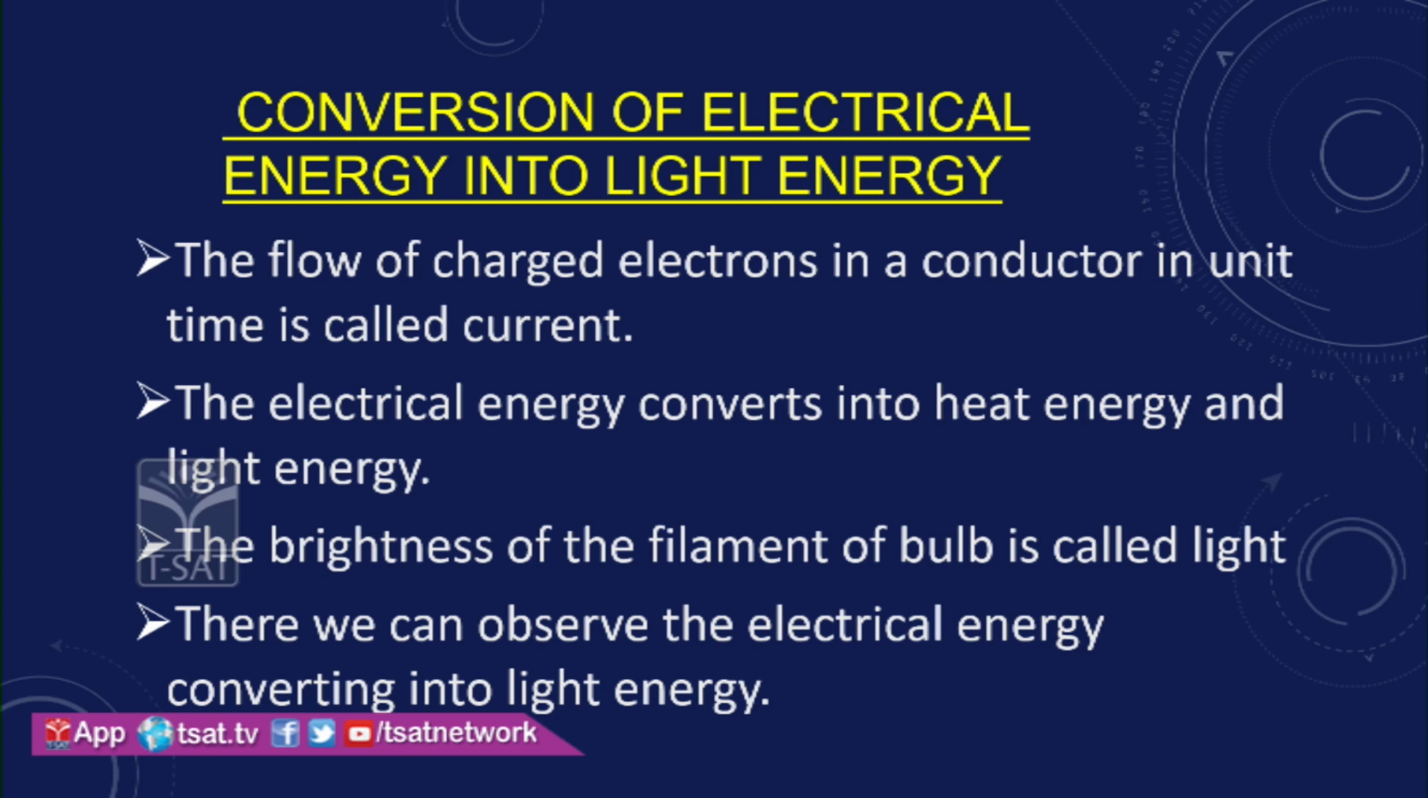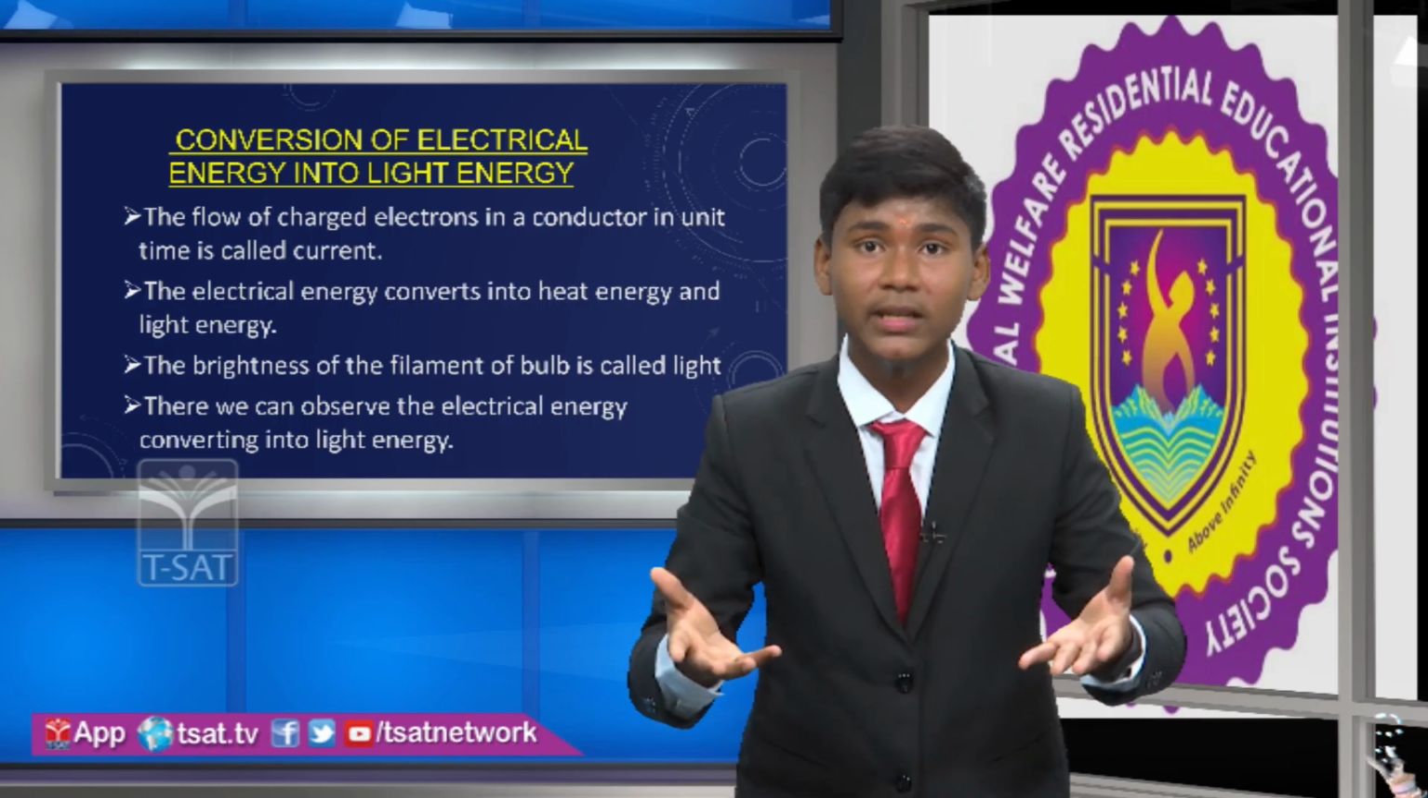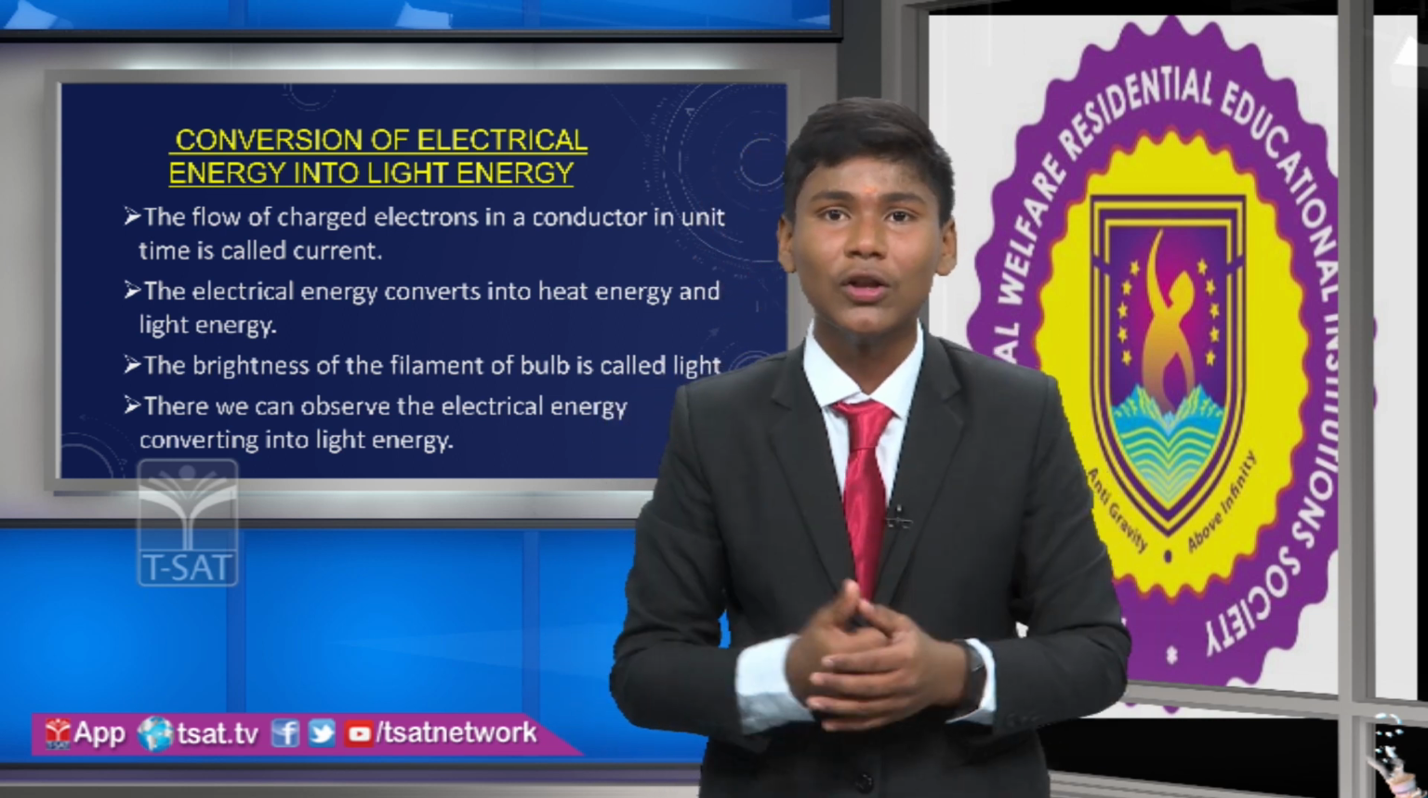Here also the same mechanism applies, where the electrical energy is converting into light energy in a bulb, and the electrical energy converts into heat energy first, because it will flow as a current and pass through the filament of the bulb. Due to the resistance, the filament, instead of glowing with light, will heat, and that heat will give the brightness. That brightness we think of as the light of the bulb.